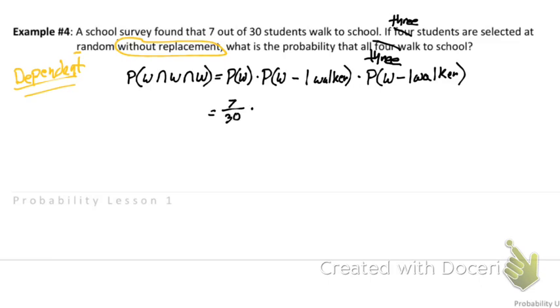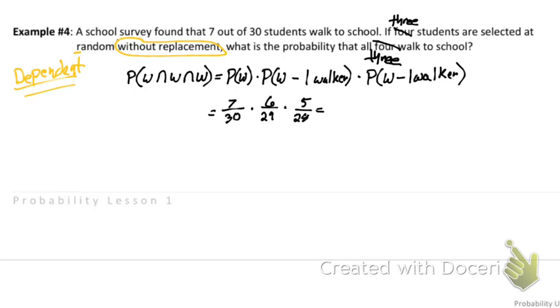Well, like I said, I take that person that walks and I set them off to the side. So there's only 6 people that walk now out of 29 students. Now that person is set off to the side as well. So now we're down to 5 people that walk out of 28 total students.